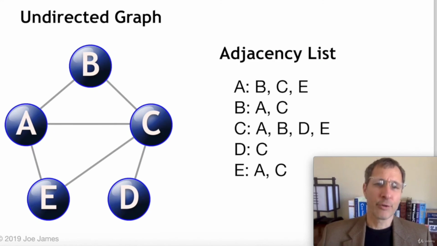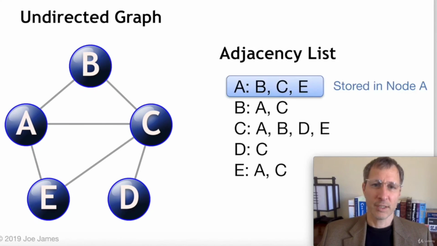So let's take a look at this undirected graph with 5 vertices and a number of edges connecting them. So in an adjacency list implementation, each vertex would store its own list of vertices that it's connected to. So in this case, A is connected to B, C, and E, and that list of neighboring vertices would be stored in node A's neighbor lists.